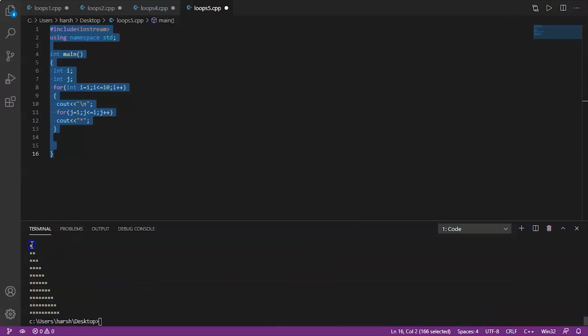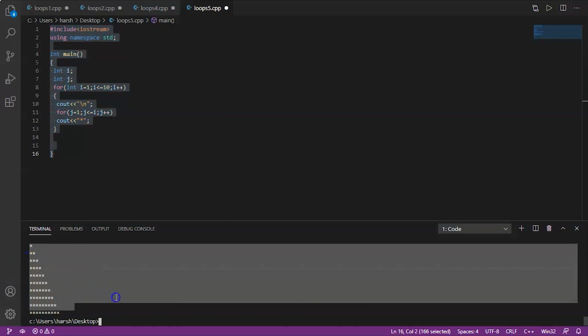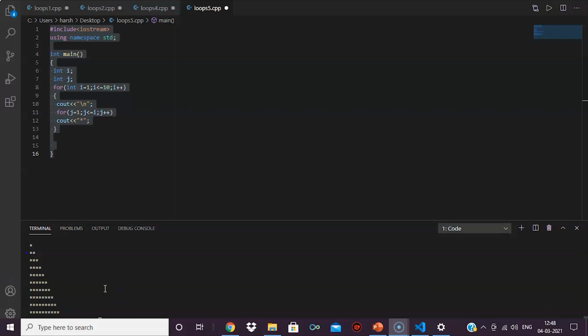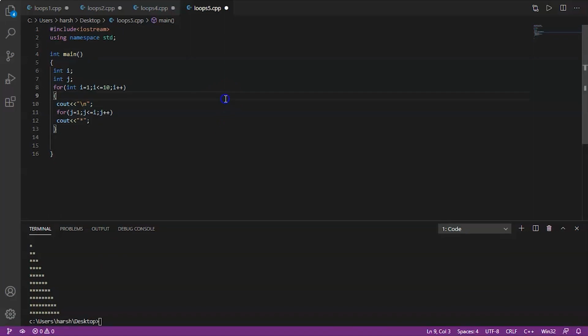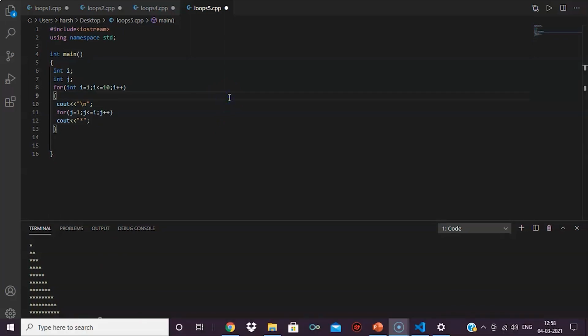Here it is, half pyramid form using stars with the help of nested loops. So this is our star pattern. We can make some more different types of patterns using nested loops, but we have done only one example in order to understand the concept. So now let's move to our control flow statements and let's do some examples of them.